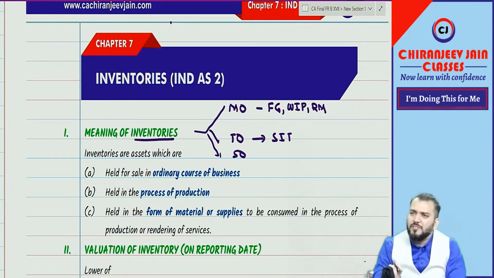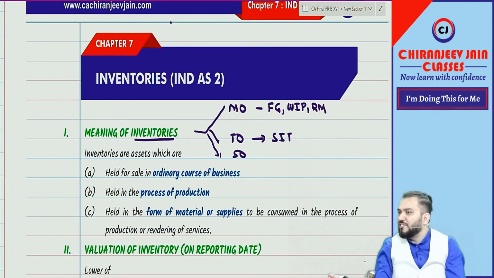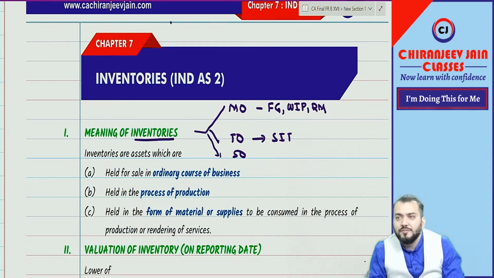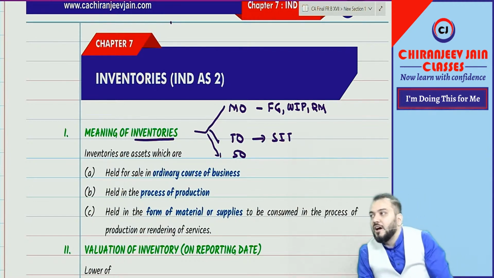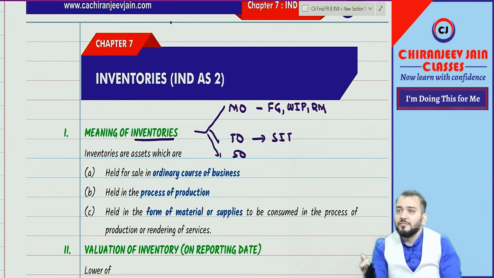So for service organization, will there be some inventory? For example, I am providing services now. So for me, is there any inventories, what do you think? Yes or no? How many are saying yes? Can you give me some examples? Very good. Books. And a simple example, batteries.